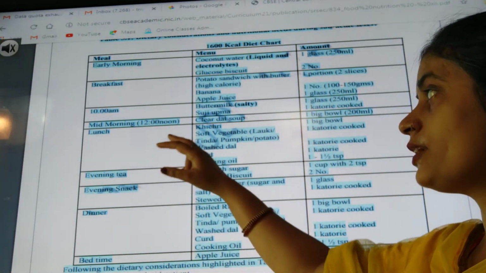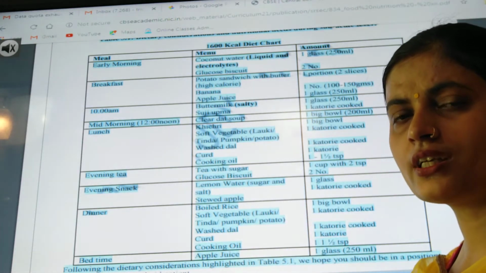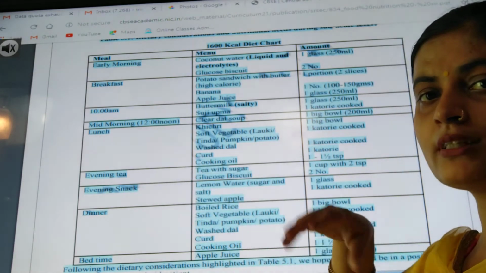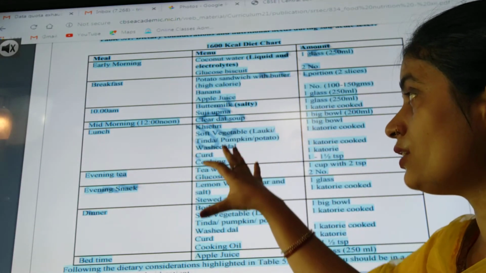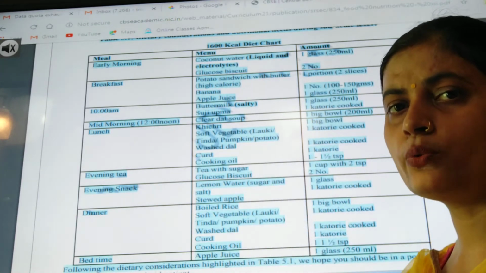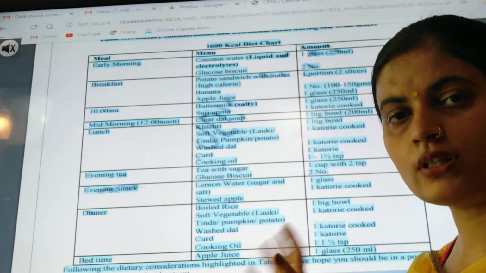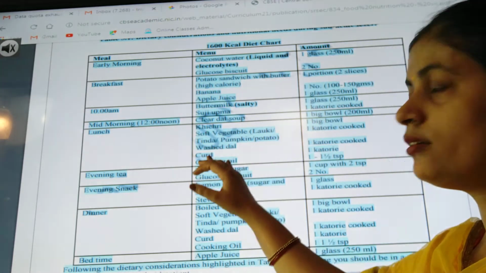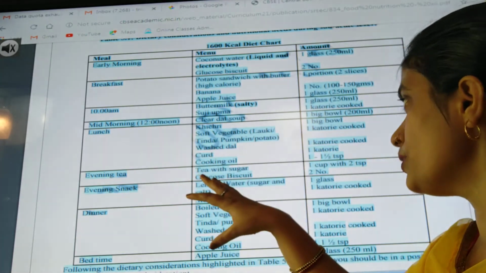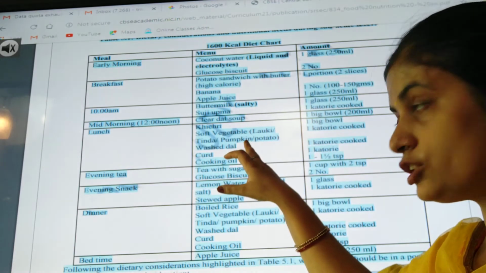Then the next thing given here, after mid morning, is the time for lunch. Generally lunch is taken around 2 o'clock. At lunch time what has to be given? You can see all the soft foods which are easy to digest. What we include in our diet is dal chawal sabji roti raita and salad with fruits, but here you can see soft, easily digestible foods are included. Khichdi, soft vegetable like lauki, which is easy to digest.